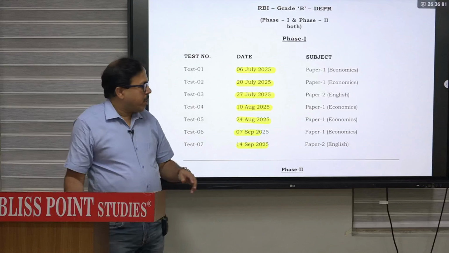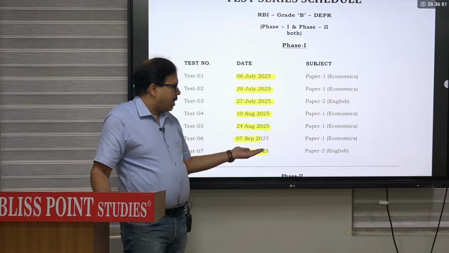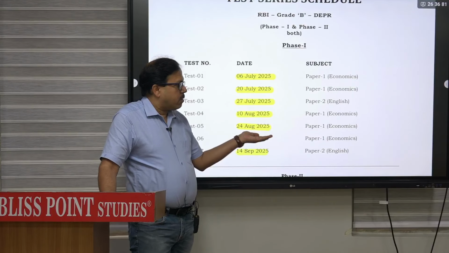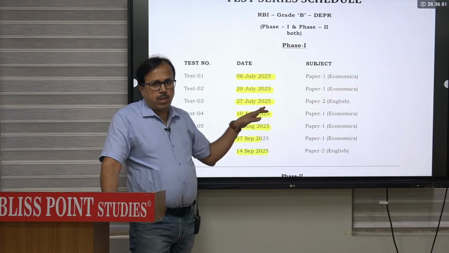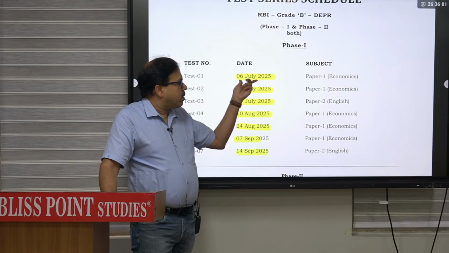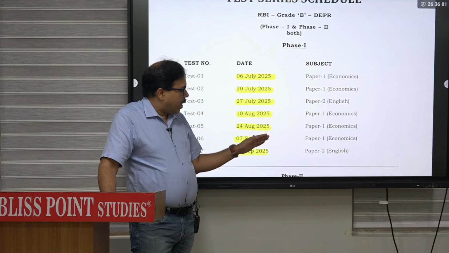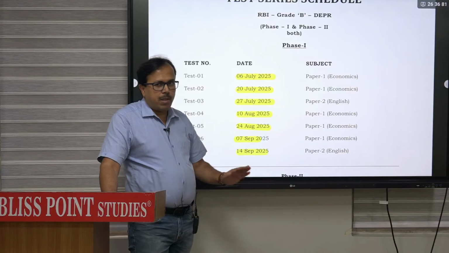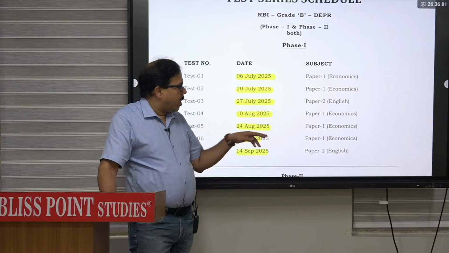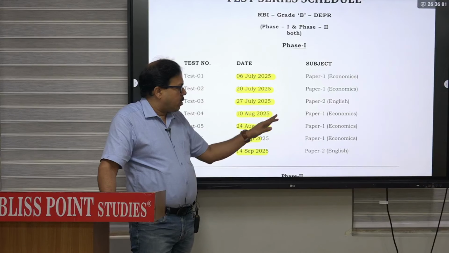Now if the notification comes, and if your examination is earlier, then we will change this schedule, but it will start from this 6th. We will go as per the schedule if the phase 1 exam is after 14th of September, but if the phase 1 exam is before, then we have a gap here, and we can use it or change it.